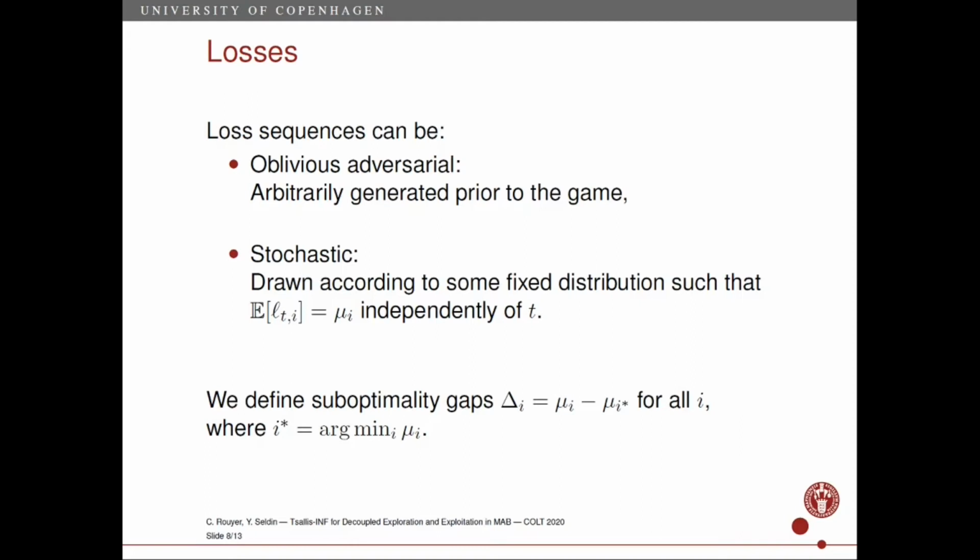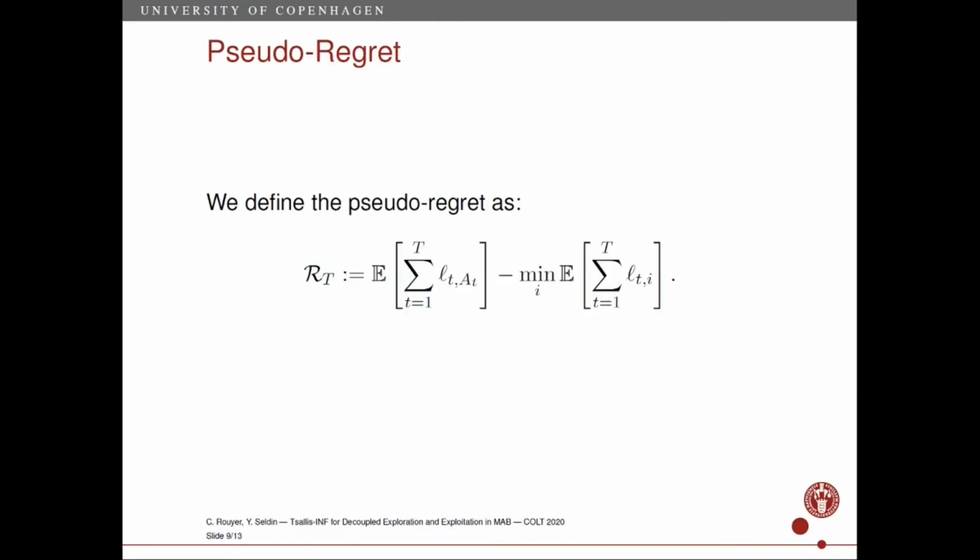We define the suboptimality gap as the gap between the expected loss of one arm and the expected loss of the best arm, denoted I star. We measure the performance of forecasters in terms of pseudo-regret, which is the difference between its expected cumulative loss and the minimum over the expected cumulative losses of each individual arm. This best arm is identified in hindsight.